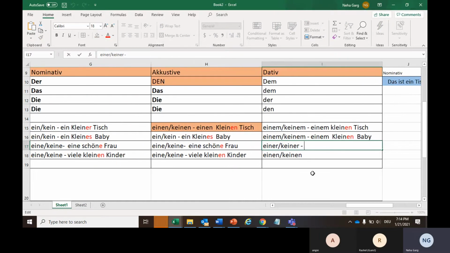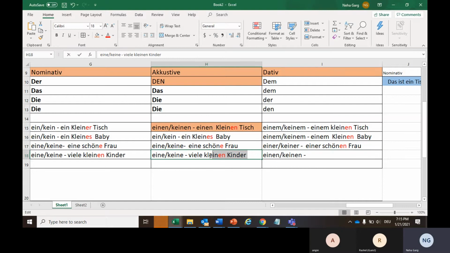Okay, so now for dative feminine, if I have to write, I will be writing einer schönen Frau, because einer is coming the same from here, and then with schön I will add extra en.